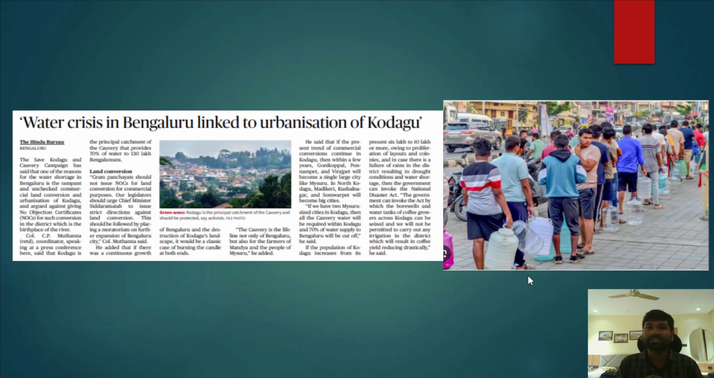Now let's try to understand the next very important news article, that is, the water crisis in Bengaluru is actually linked to the urbanization in Kodagu. Please understand, Bengaluru has been facing one of the worst water crises, right? There are a lot of reasons responsible for this water crisis. For example, poor urban planning,